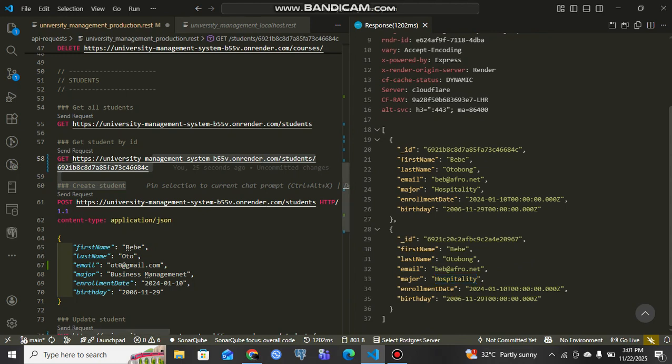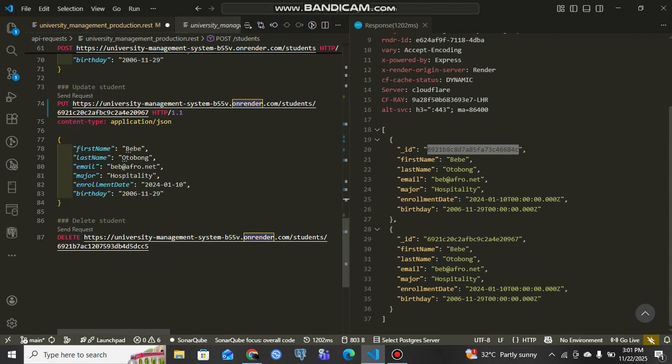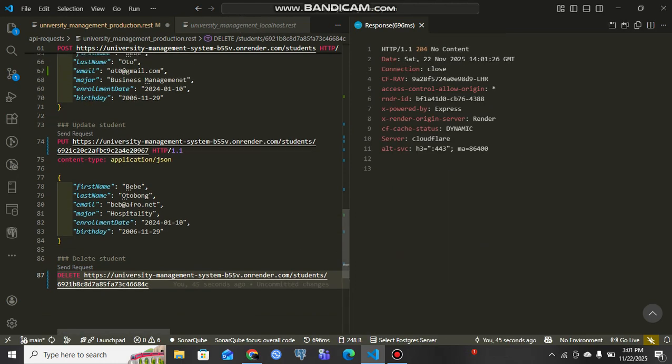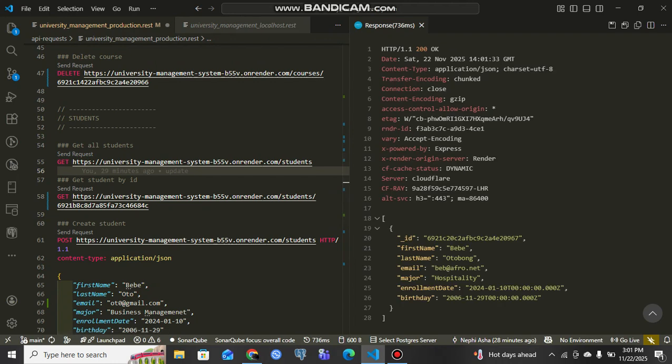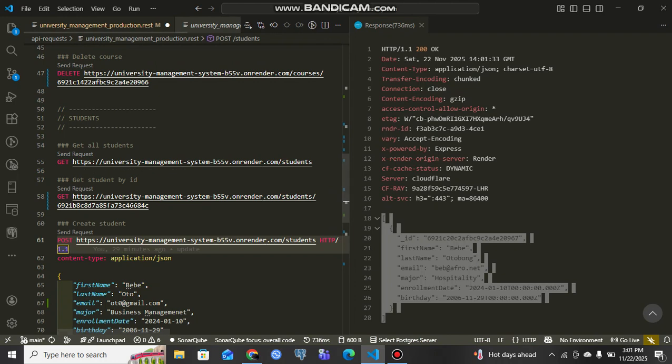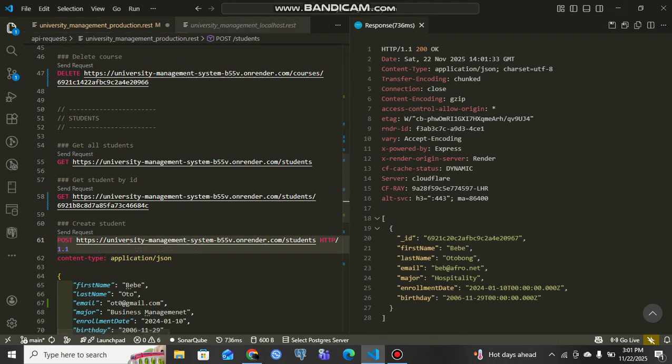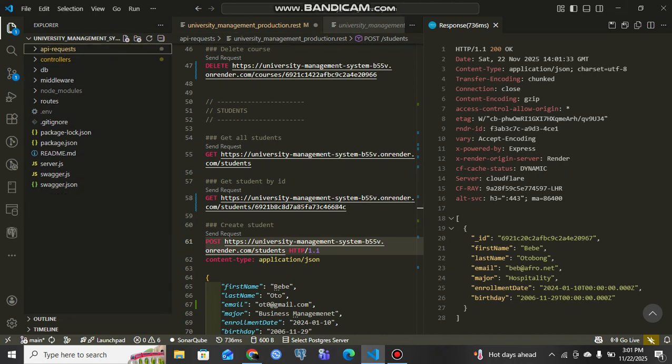So I can also delete this, copy this, delete this, and yes, I delete the request, and then yeah, let's go back and get all of them, and you can see I only have one student right here. So this is how I manage everything in API requests.